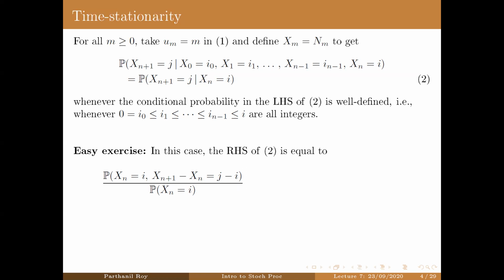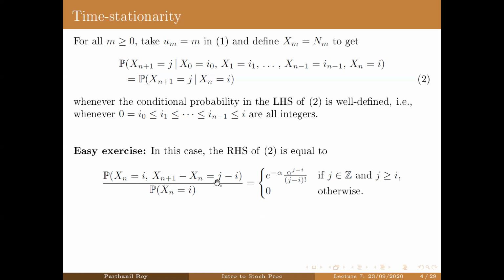Now what is this marginal probability? Xn+1 minus Xn is a Poisson random variable with parameter alpha, right? Because this is a homogeneous Poisson process with rate alpha. So using that, you will get that this probability equals this particular expression here.